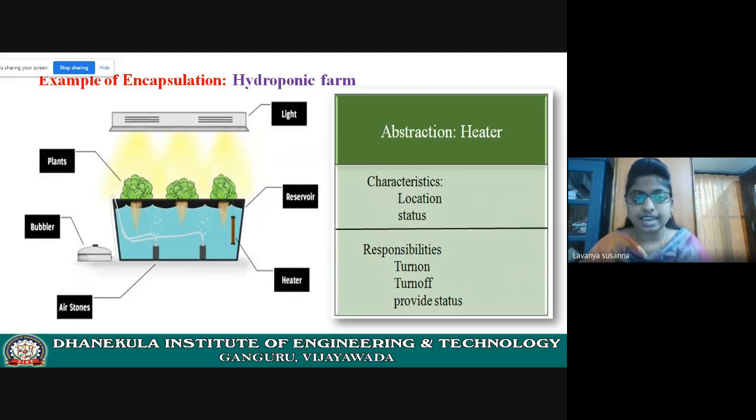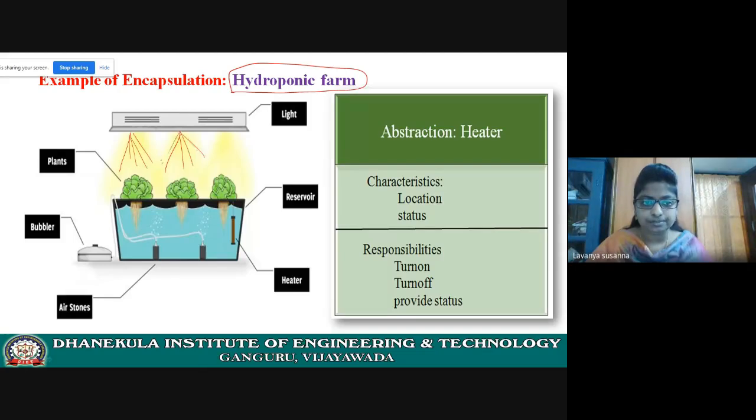Now let us see another example: the hydroponic farming system. Just now we have seen it, right? Now see here, in the hydroponic farming system, this is a light. We must provide light by an automated system. Nature will not provide it.